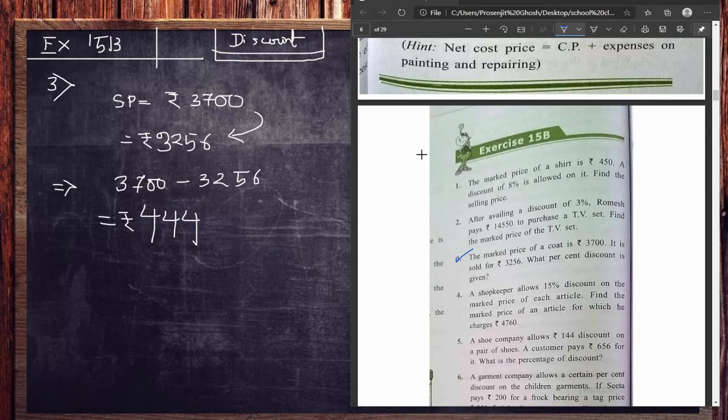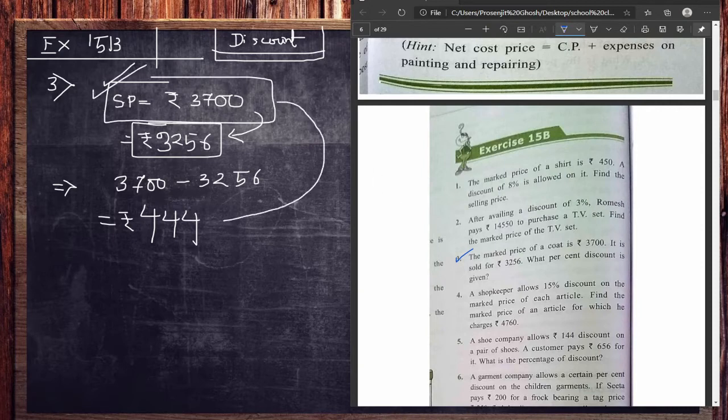So what is the discount on that? I told you discount always available or depend upon the selling price. The main selling price. It is depending upon the selling price. Okay. So you are getting 444 discount on 3700 rupees. So just use the unitary method.